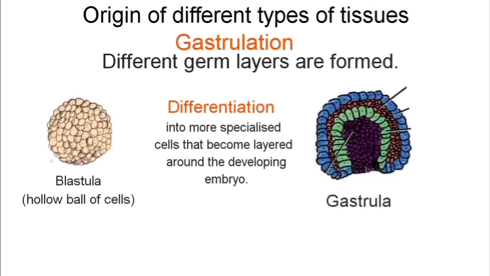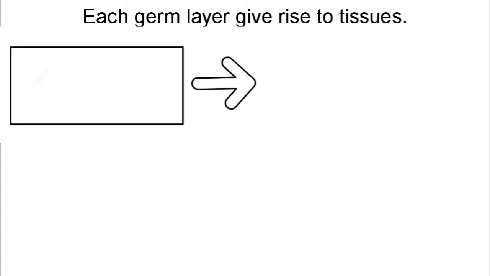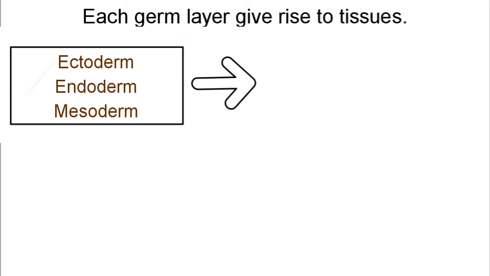And in this gastrula we have three different types of germ layers, that is the outermost ectoderm, innermost endoderm, and a mesoderm in between. Now each of these germ layers eventually gives rise to different types of tissues, that is epithelial, connective, muscular, and neural tissues. Ectoderm, endoderm, and mesoderm, all these three layers can give rise to epithelial tissues. That is, the origin of epithelial tissues can be from all of them.